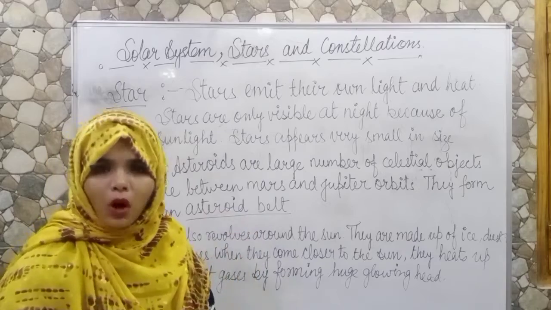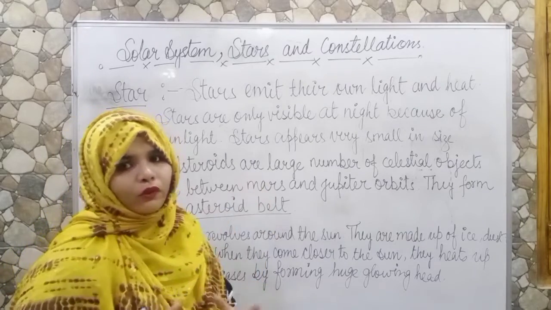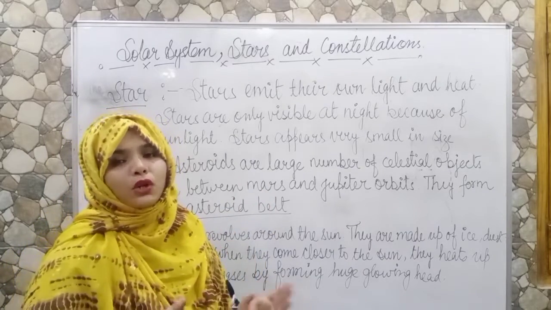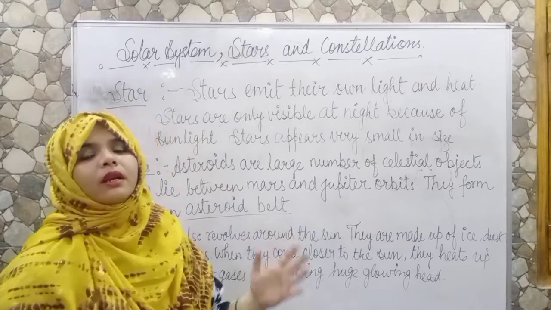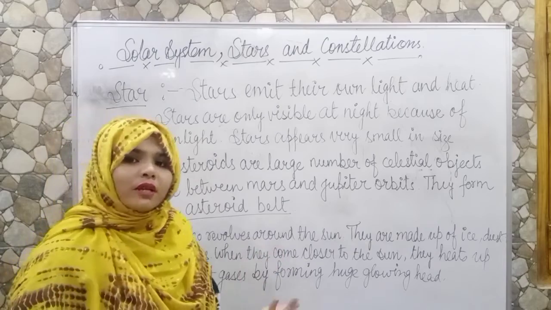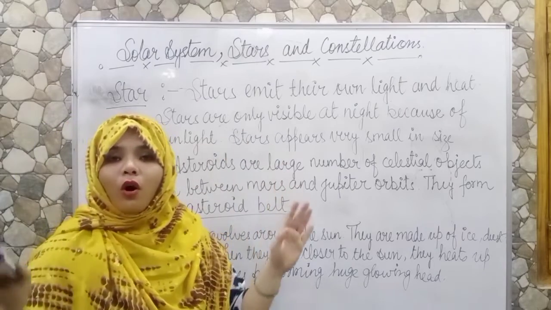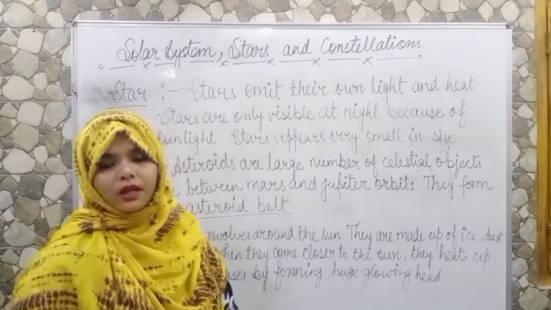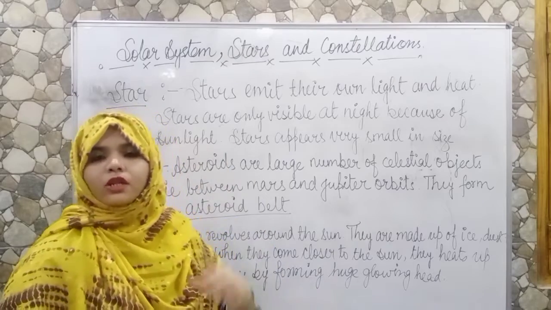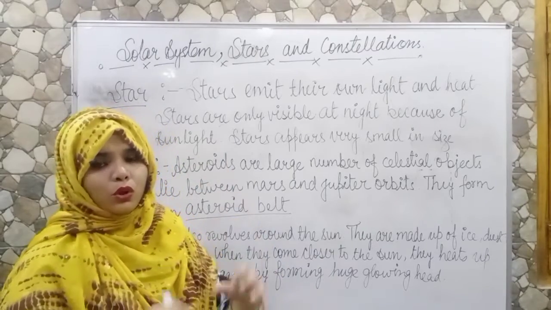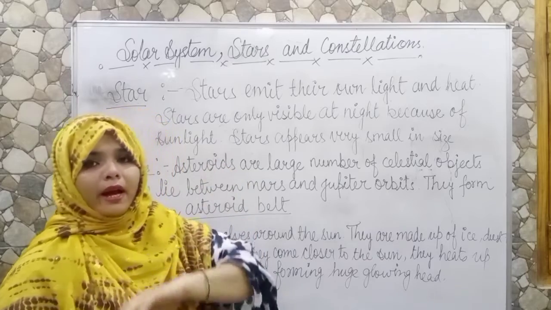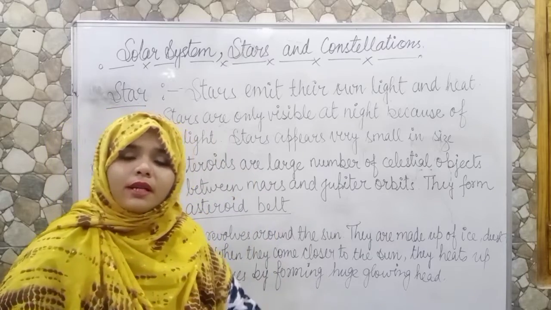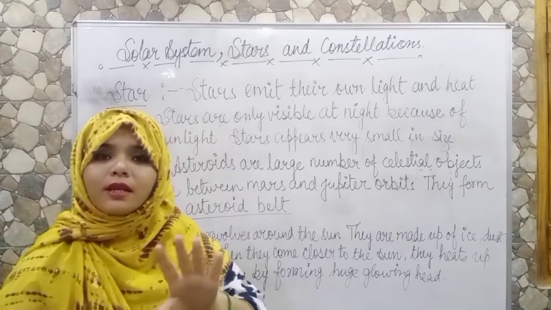Because the sun is the center of the solar system, all the celestial objects revolve around the sun that is present in our universe. What is the universe? The totality of all matter, energy and all celestial objects is known as our universe. So the sun is the center of our solar system, and all the celestial bodies are revolving around the sun.